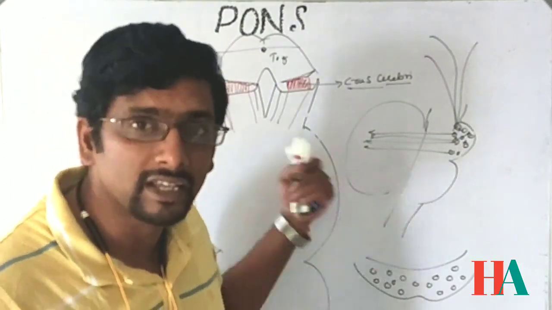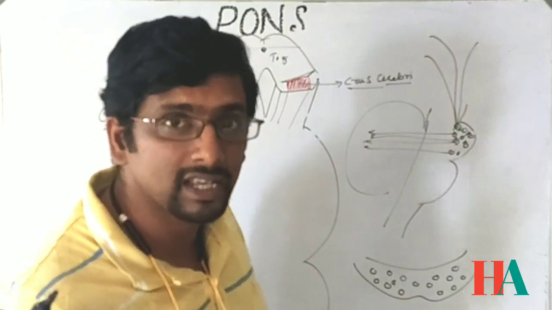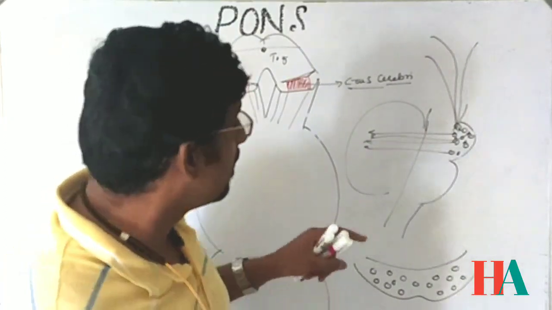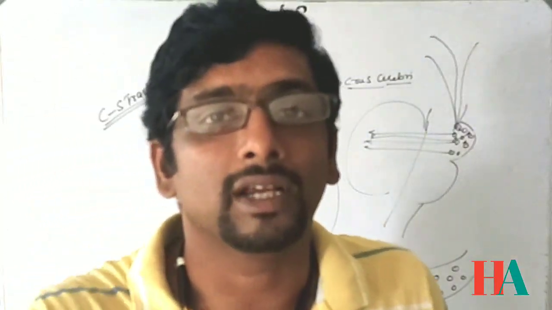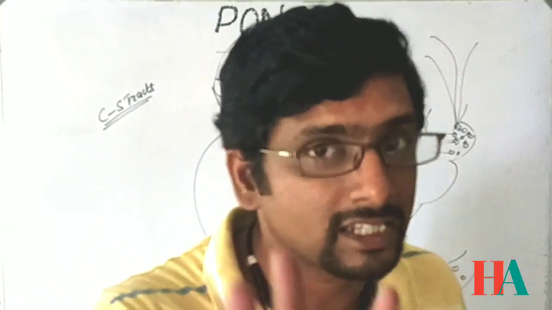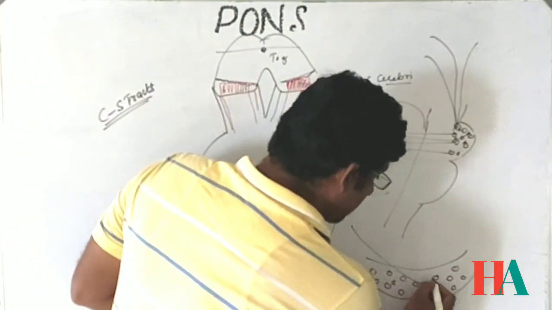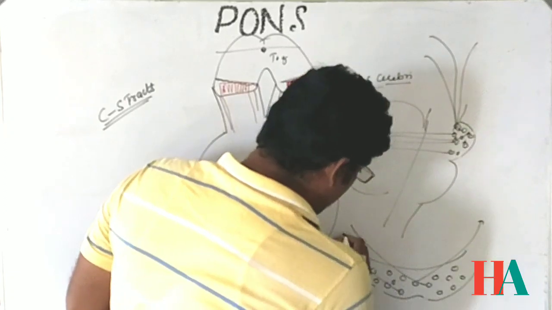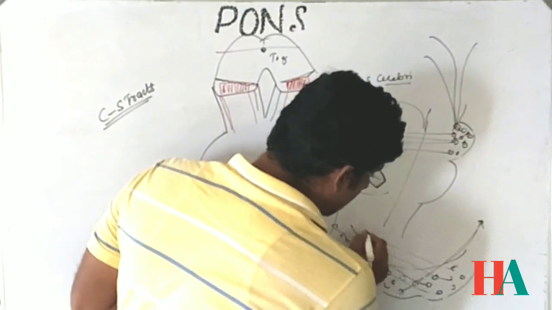We also discussed this in the medulla part, right? Sorry, in the previous class, the general class on the pons. By the rule that I have discussed, the descending tract has to pass through the basilar part. This is the general rule in the CNS. Here, the fibers are going on either side, crossing over here.